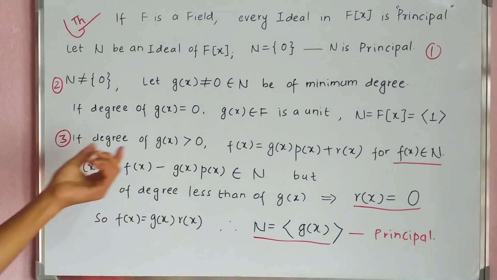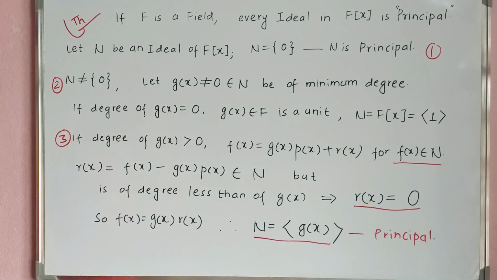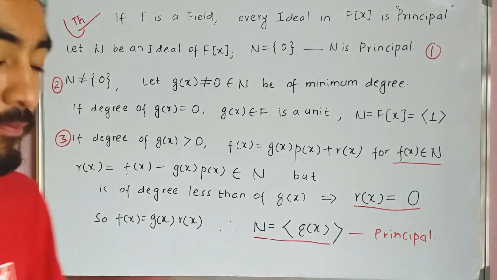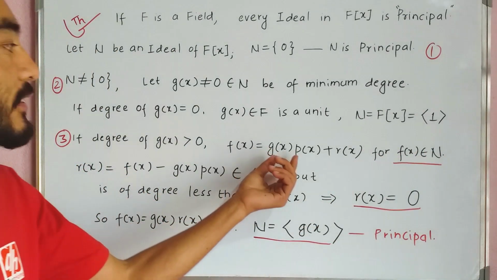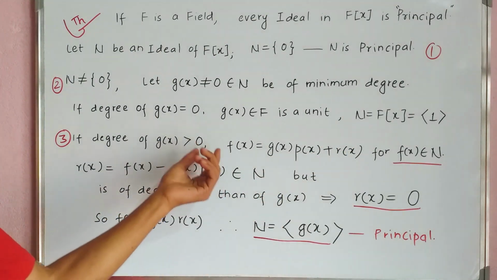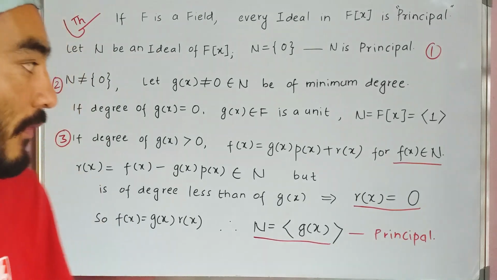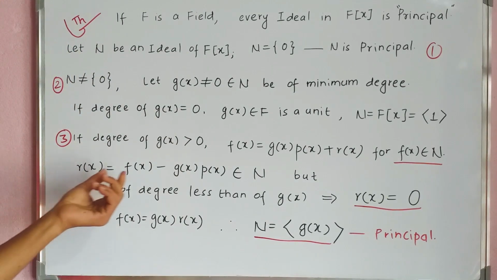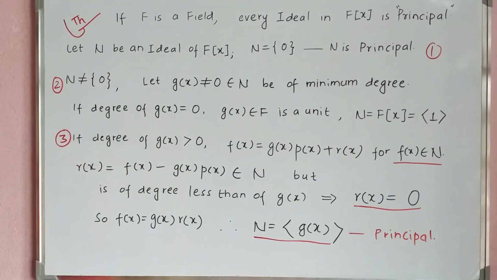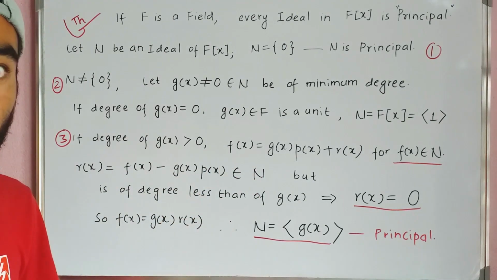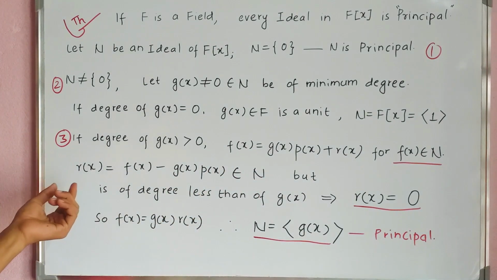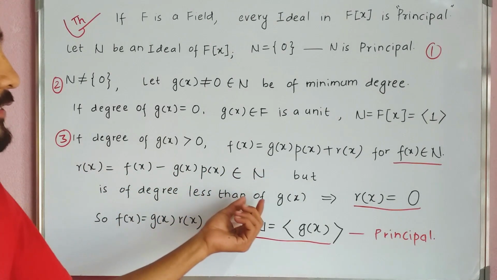And if the degree of g(x) is greater than 0, then for a polynomial f(x) in N, there exist polynomials p(x) and r(x) such that f(x) equals g(x) times p(x) plus r(x), by the division algorithm. Now r(x) equals f(x) minus g(x)p(x), which belongs to the ideal N, but the degree of r(x) is less than the degree of g(x).